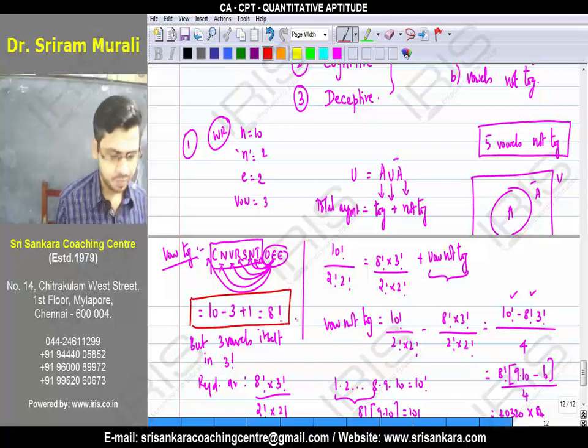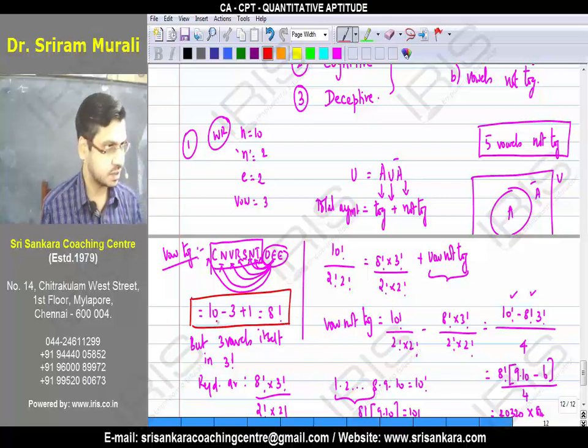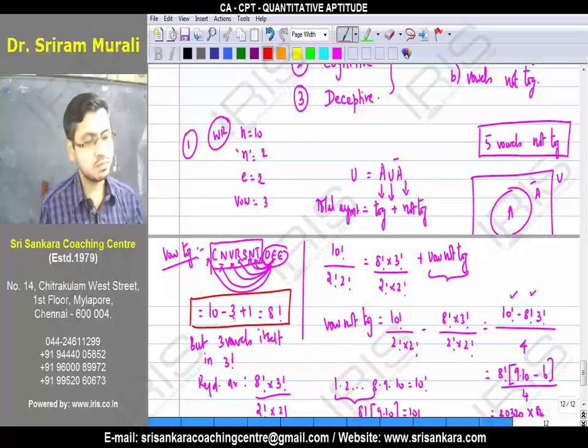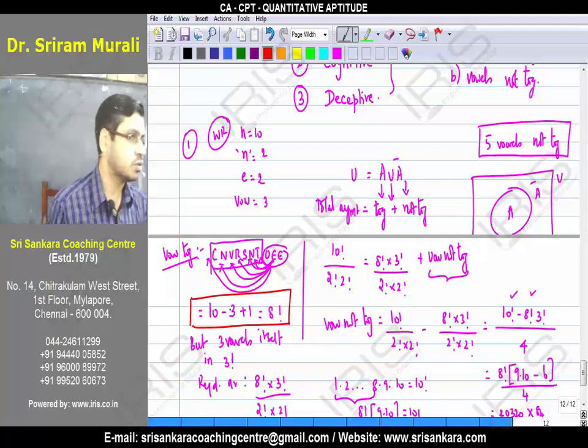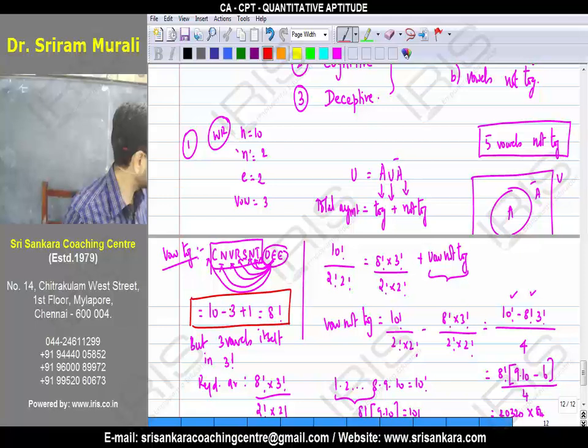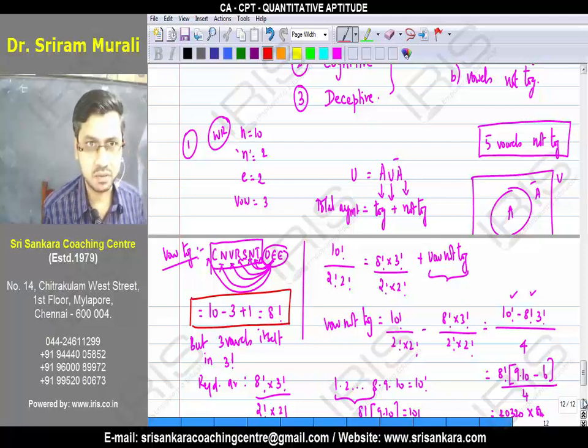What do I have to do? Take the total, whatever it is. Deduct whatever be the together, vowels, consonants, brothers, sisters, let it be anything, and have it as one unit. Here we are assuming it as one letter. So that arrangement can be arranged in 8 factorial ways. Have you understood?